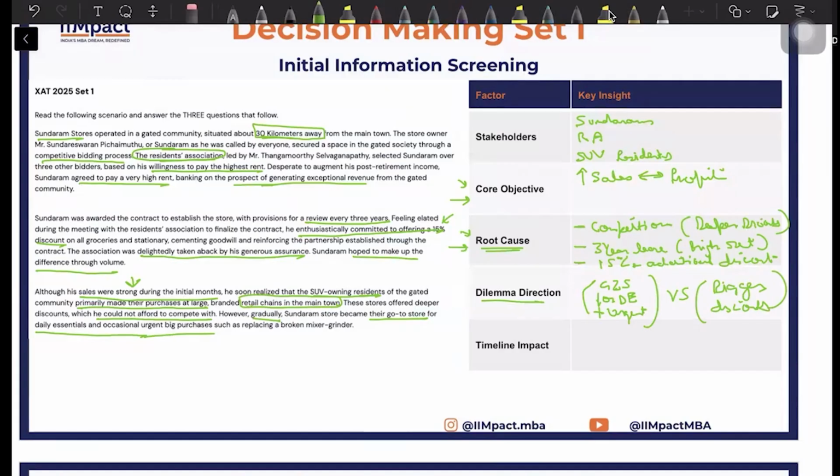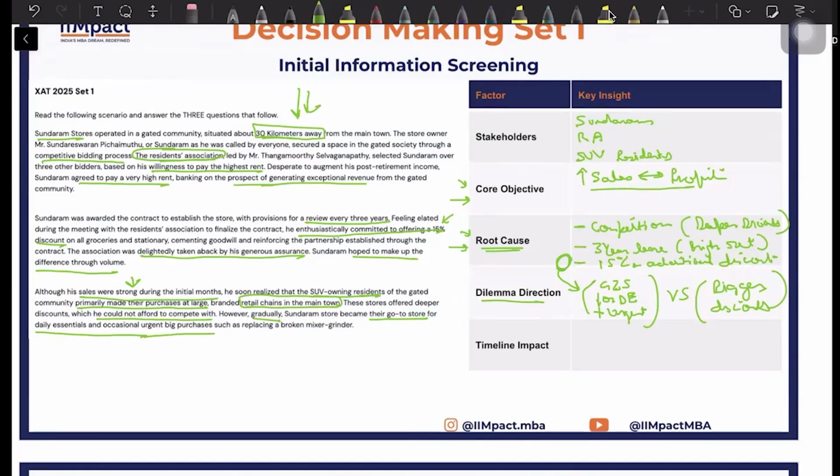For example, because he has daily essentials as a larger chunk of his revenue, do you think he should provide discounts on this? This particular step, is this relevant for this? Not really. Daily essentials is something that people will anyway buy with or without discount. Correct? So with this synthesization of the passage, you are able to already connect things on how he can improve his sales.